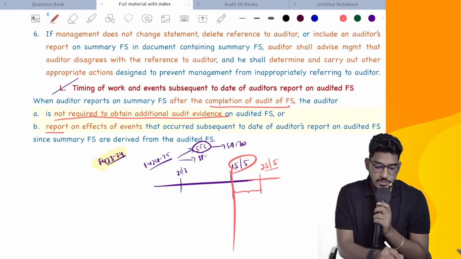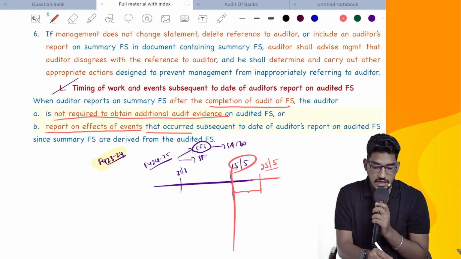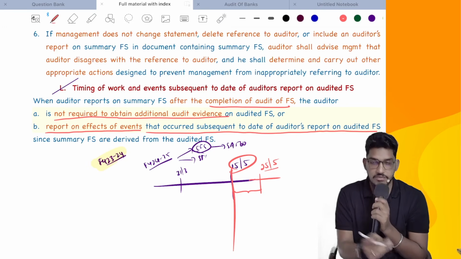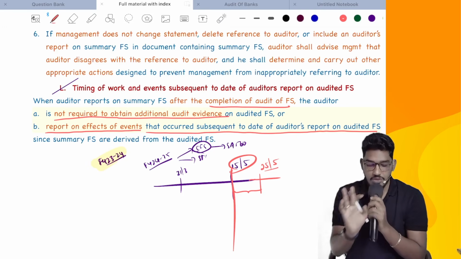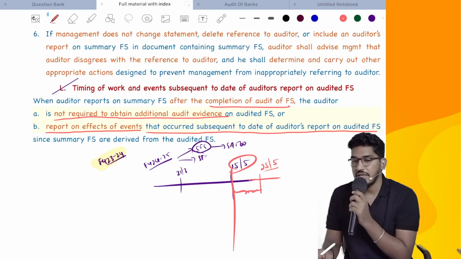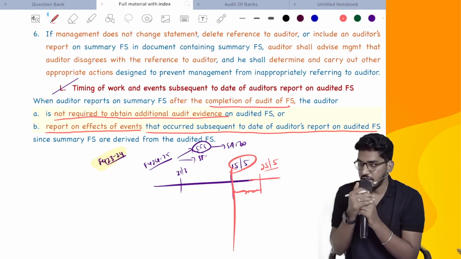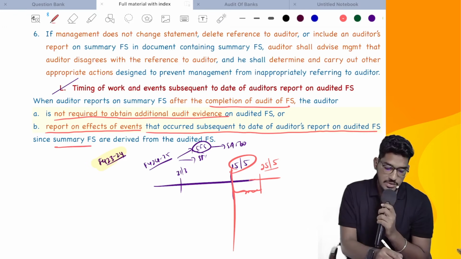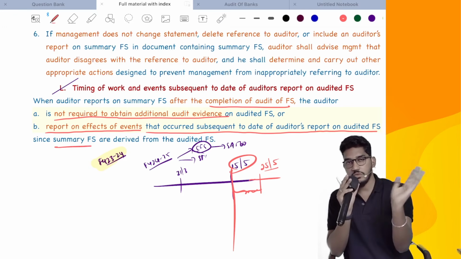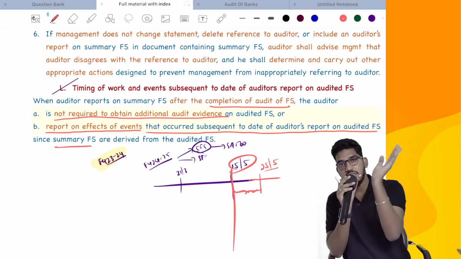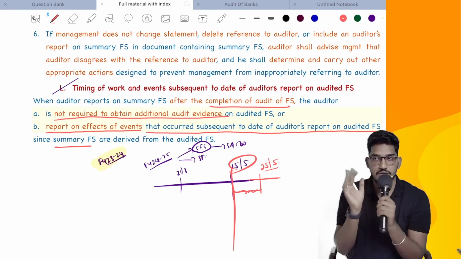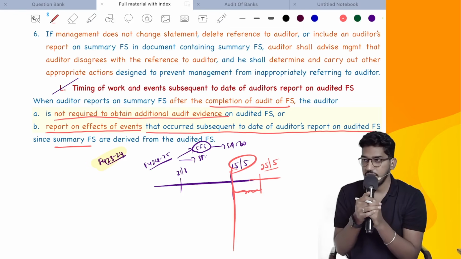You also need not report the effects of events that occurred subsequent to the date of auditor's report on audited financial statements, since the summary financial statements are derived from the complete financial statements. Clear? Shall we proceed?